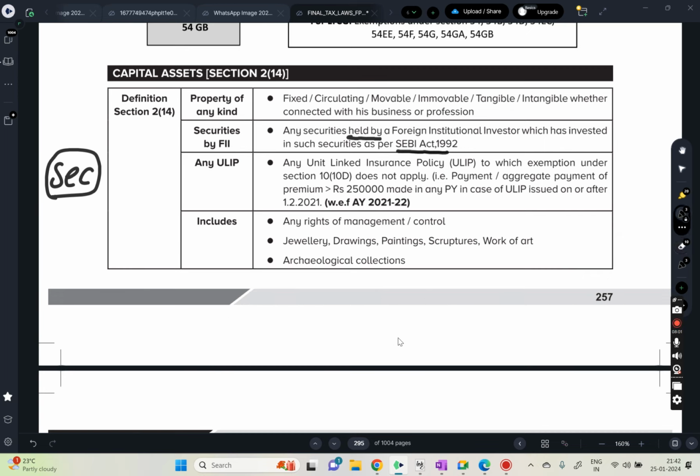Okay, so the ULIP part we're going to discuss later, right? This is nothing but an insurance policy, where both shares and insurance are involved. But right now it is not required. We will discuss it a little bit later.